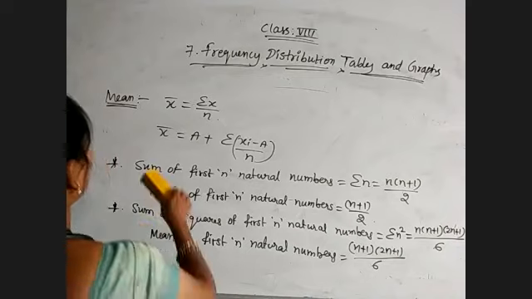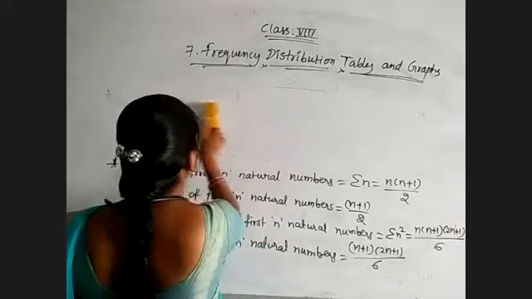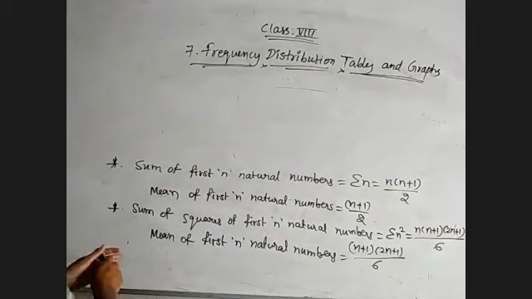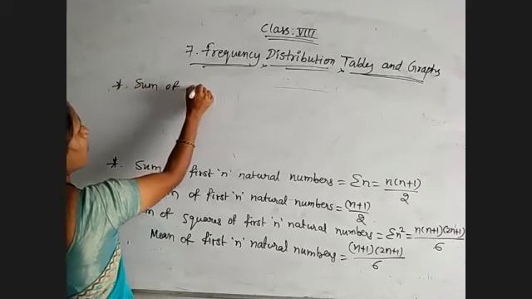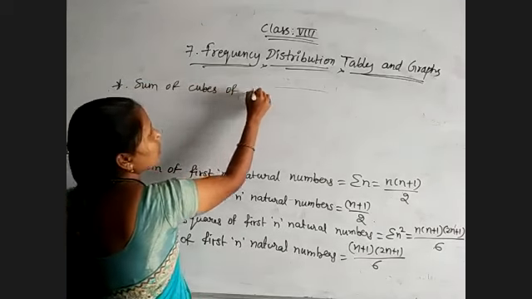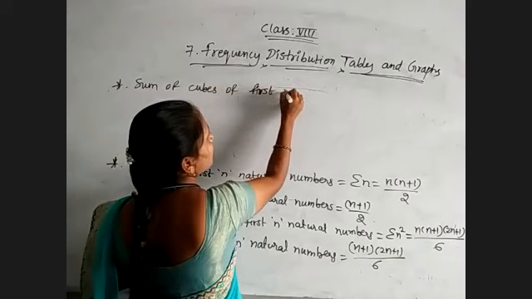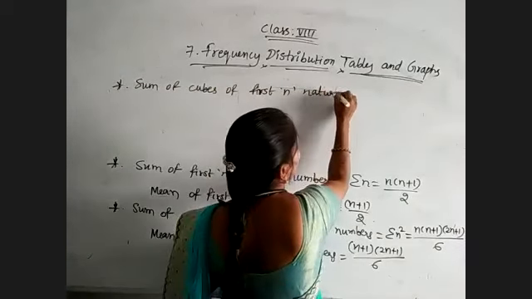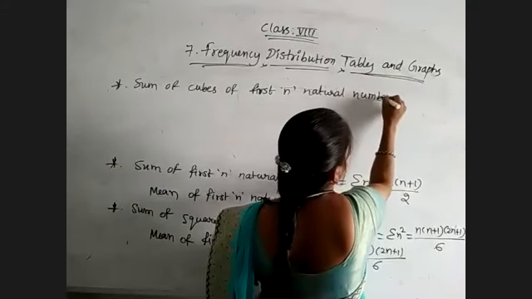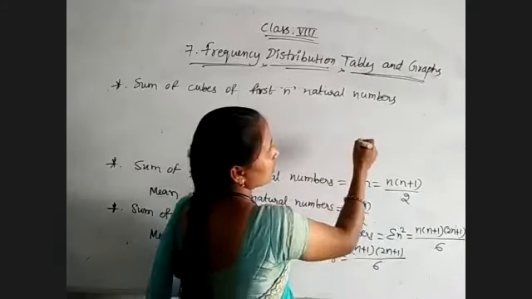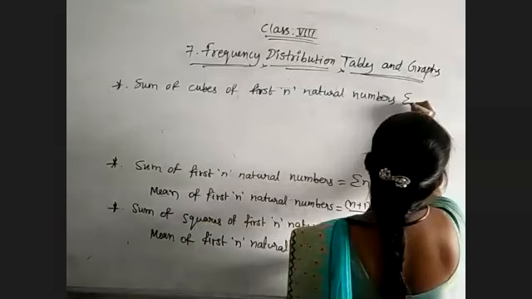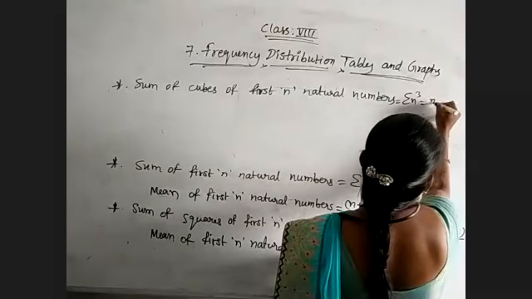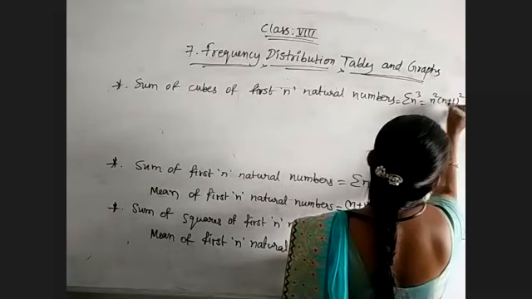Now the next formula is for mean only. The sum of cubes of the first n natural numbers is given by sigma n cube equal to n square into n plus 1 whole square by 4.